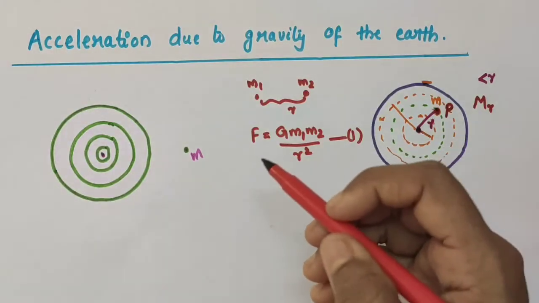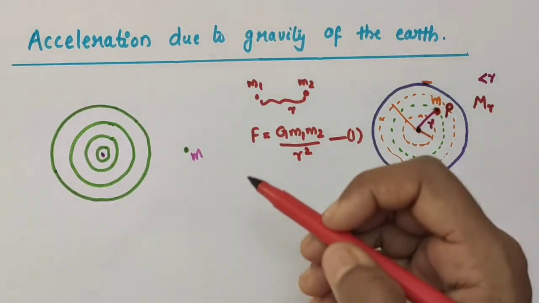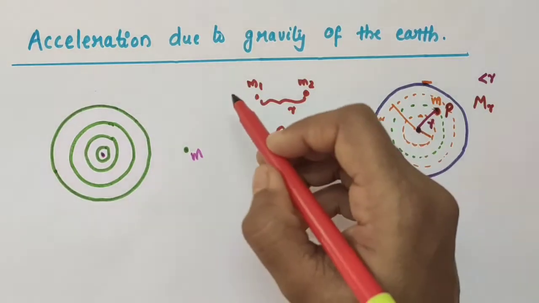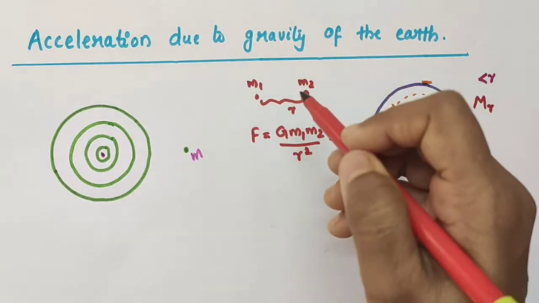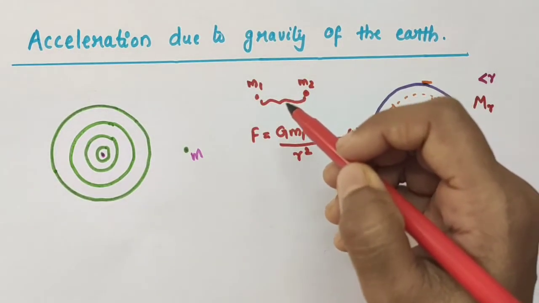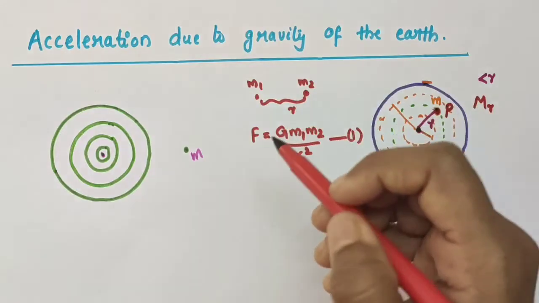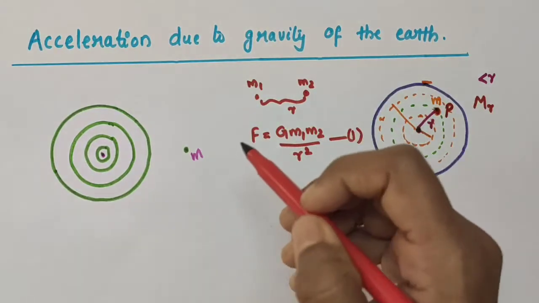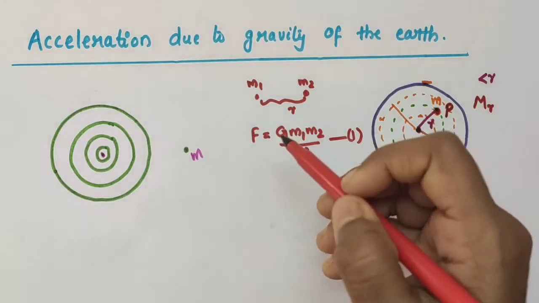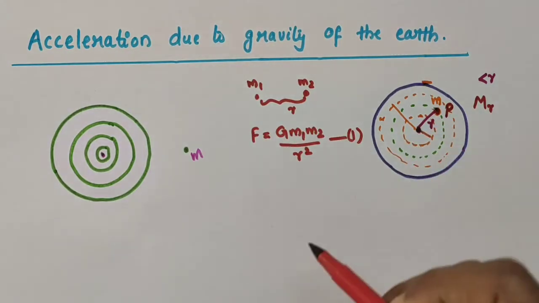I hope you remember this. Otherwise I will provide the link in the description box. Okay, so if you have two point masses m1 and m2 separated by a distance r, then the gravitational force of attraction between them, I mean the magnitude of that force, will be F equal to G m1 m2 divided by r square.